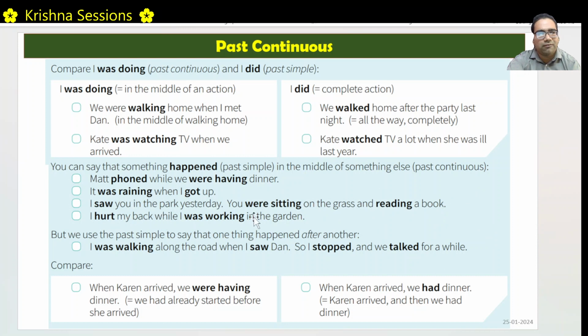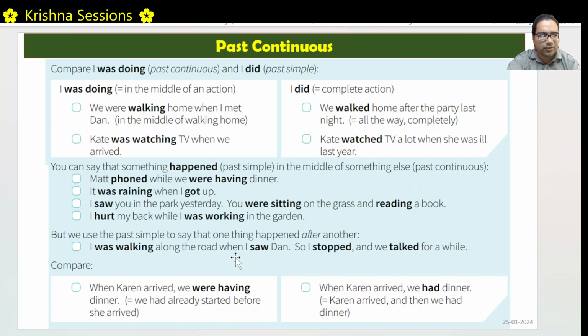I hurt my back while I was working in the garden. This is a continuous thing. I was working in the garden. In the middle of that, I hurt my back. So I hurt my back is in simple past. I was working in the garden is in past continuous. Whenever something happens in between something else, that continuous thing we depict in past continuous, and whatever that completed action, that one point action, we show it in simple past.